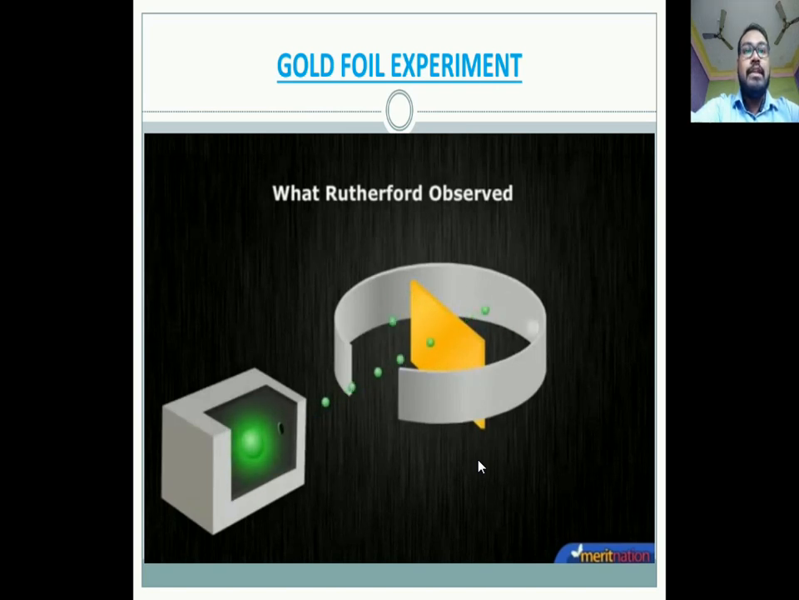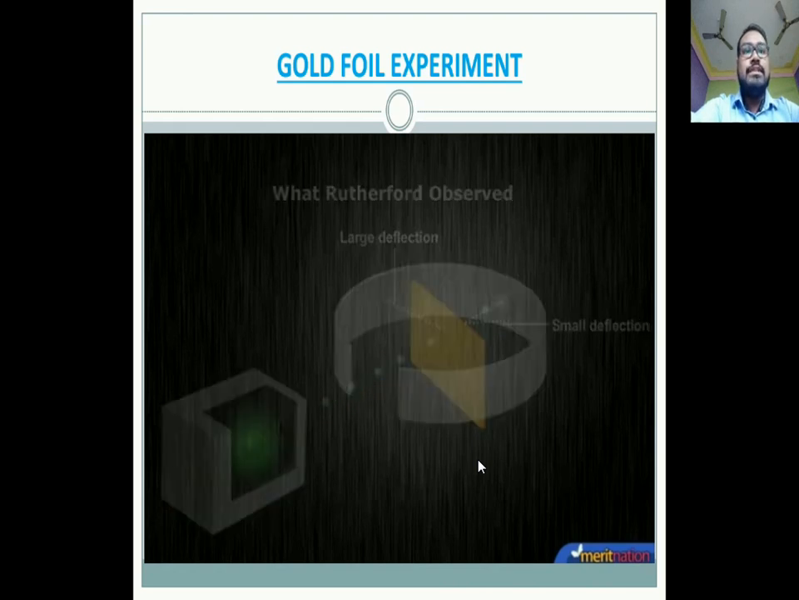From his experiment, he made the following observations. Firstly, most of the fast-moving alpha particles pass straight through the gold foil. Secondly, a few particles passed through the foil and were slightly deflected. Thirdly, occasionally a particle bounced back. Okay, so these are the observations.